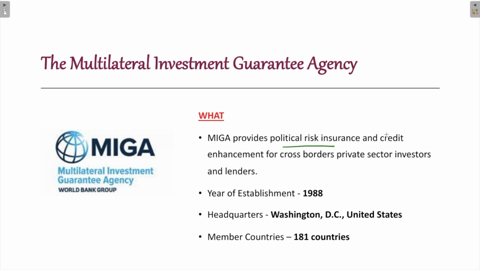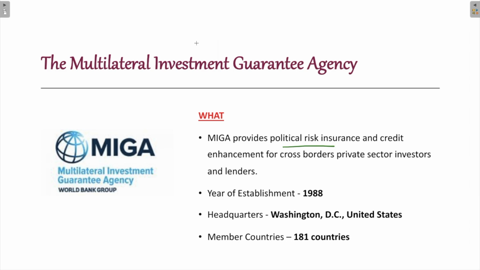Suppose one of those could be the political risk. So MIGA provides political risk insurance and credit enhancements for cross-border private sector investors and lenders. It aims to promote foreign direct investment into developing countries, to support economic growth and to reduce poverty. These are some of the important factors which work for the improvement of people's lives.